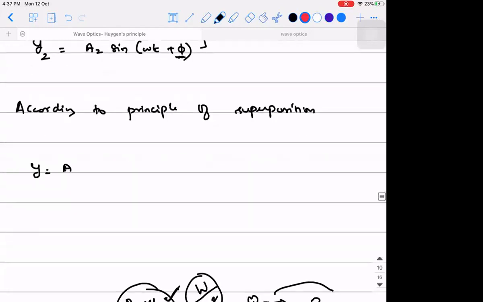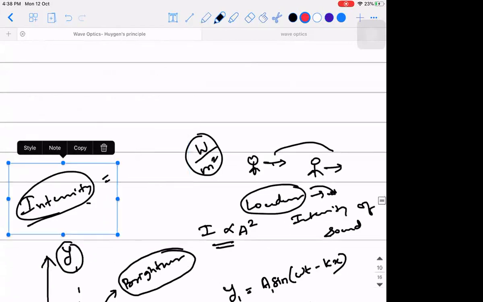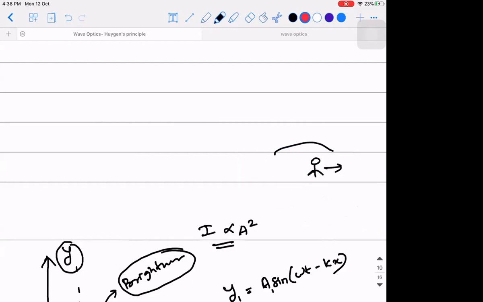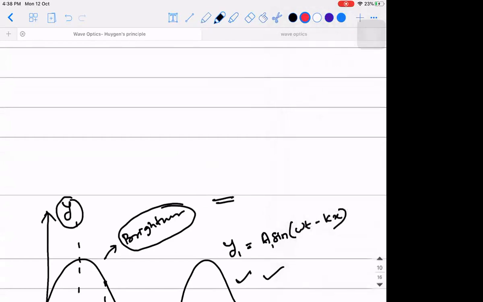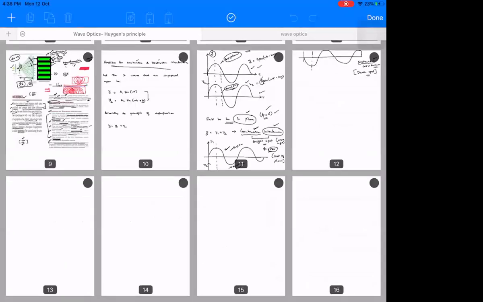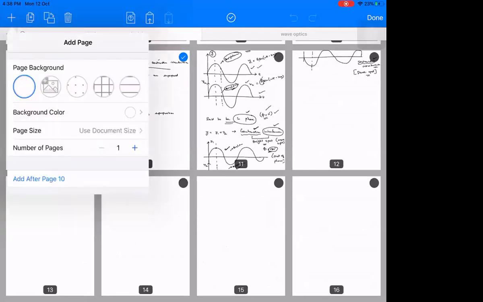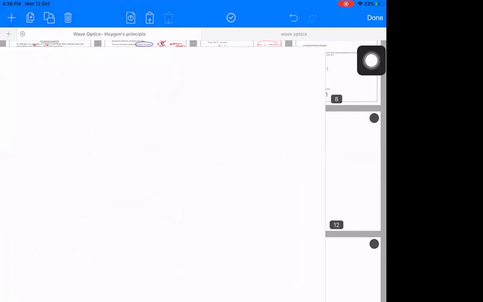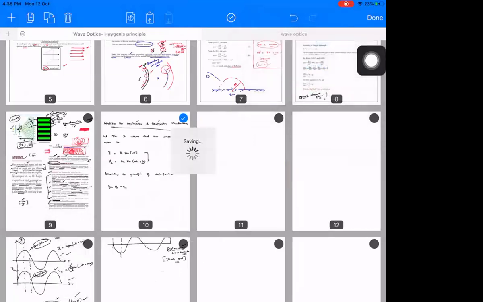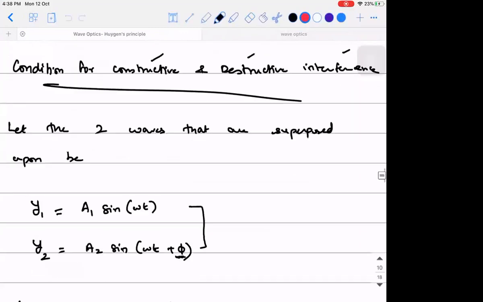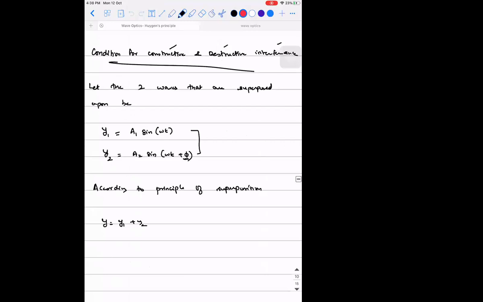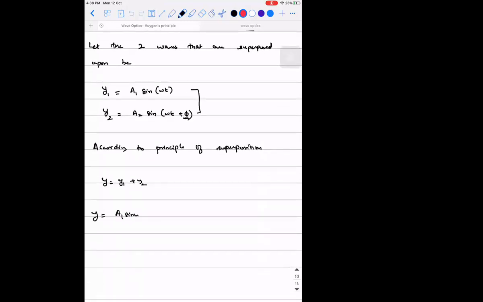y will be equal to y1 plus y2. Then y will be equal to a1 sine omega t plus a2 sine of omega t plus phi.